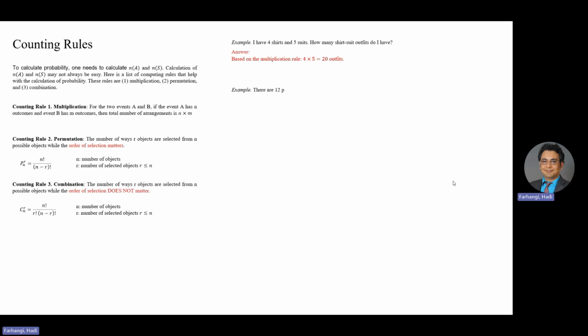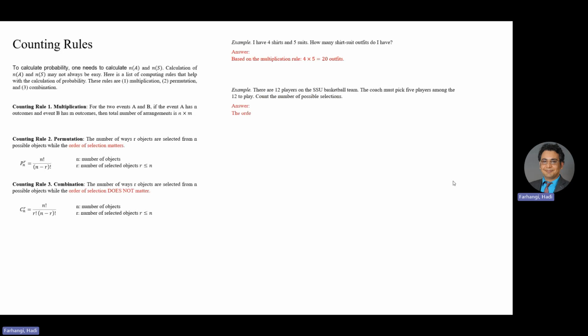Another example. There are 12 players on the SSU basketball team. The coach must pick 5 players among the 12 to play. Count the number of possible selections that we may see. So pause the video and see which of these counting rules is applicable here.